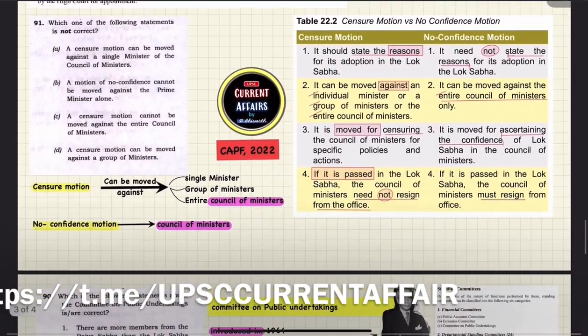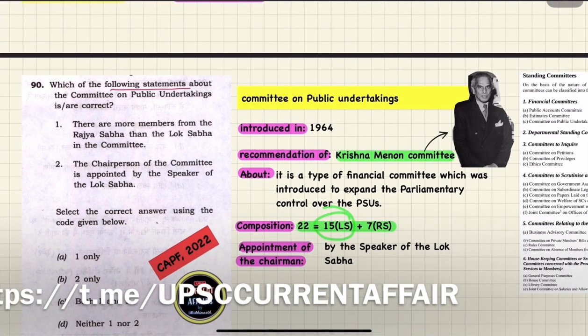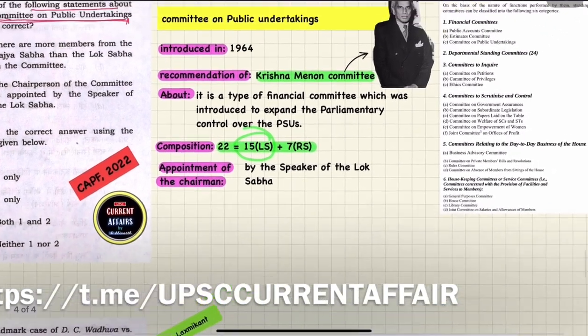So let's move to the next question. The next question is about which one of the following statements about the committee on public undertakings is correct. For this, it is the static part, the parliamentary committee chapter.